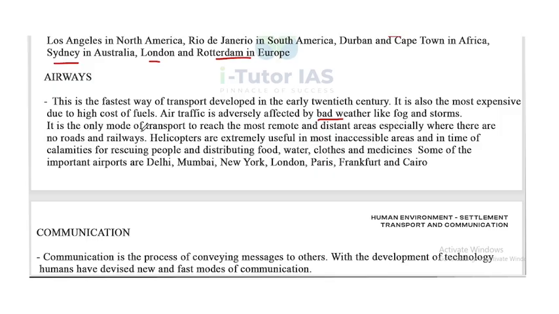It is the only mode of transport to reach the most remote and distant areas, especially where there are no roads and railways. Helicopters are extremely useful in most inaccessible areas and in times of calamities for rescuing people and distributing food, water, clothes and medicine. Some of the important airports are Delhi, Mumbai, New York, London, Paris, Frankfurt and Cairo. So that's about the airways.